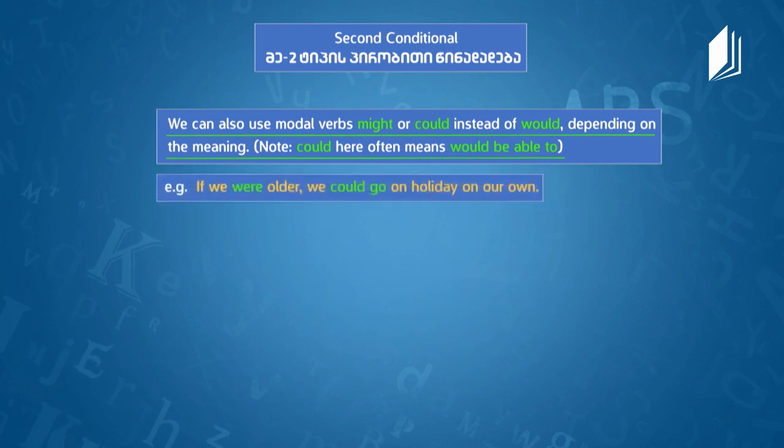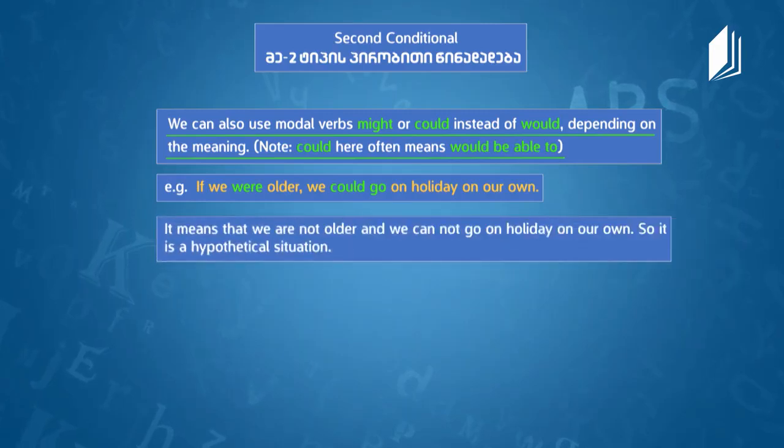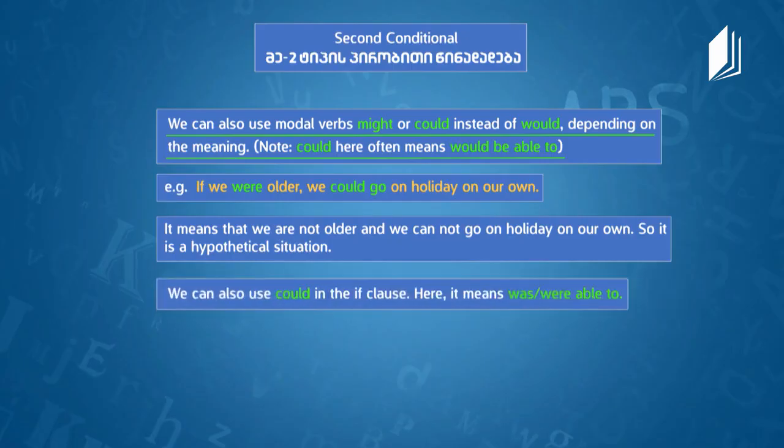For example, if we were older, we could go on holiday on our own. But it means that we are not older, we cannot go on holiday on our own. So this is a hypothetical situation and we use second conditional here, right? But instead of would, we used could here. And another thing, we can also use could in the if clause.